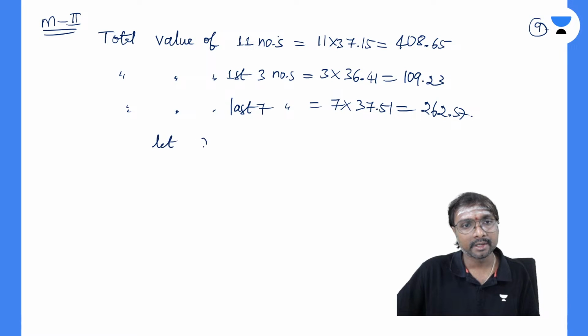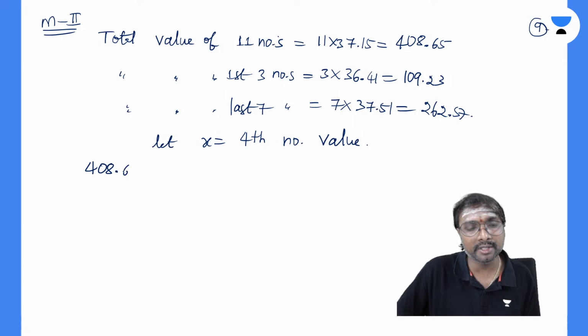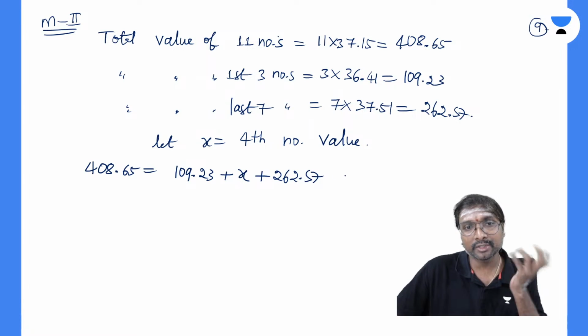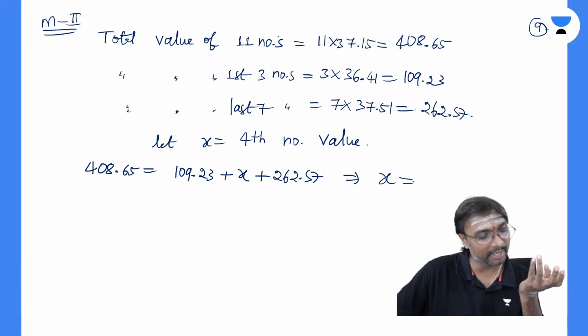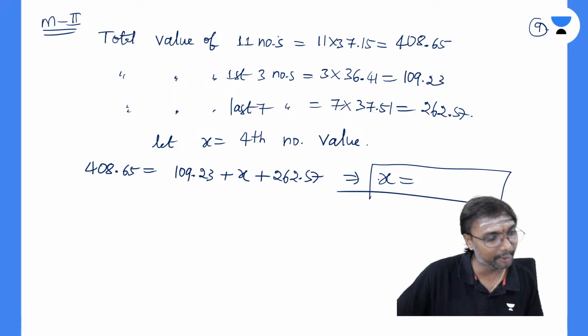Let x equal the fourth number value, na? x equals the fourth number value, right? What can you say if you just observe? The total value is 408.65. So the first three numbers are 109.23, plus the fourth value x, plus the summation of the last 7 values, which is 262.57. So from this, can't you get the x value, the fourth value? Simple, right? How much are you getting for the x value, all of you?